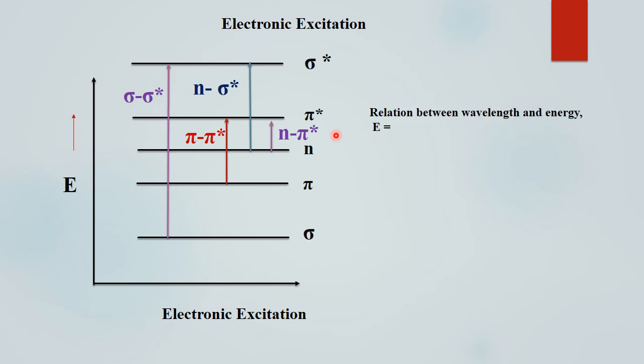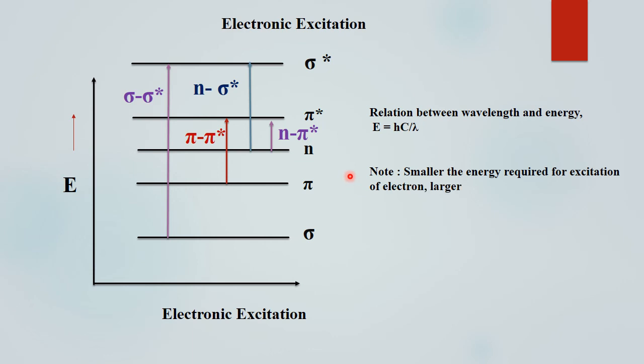Let's see the relation between the wavelength and energy of these excitations. E is equal to hc upon lambda, where E is the energy gap between the two orbitals, h is the Planck constant, c is the velocity of light, and lambda is the wavelength of radiation used.